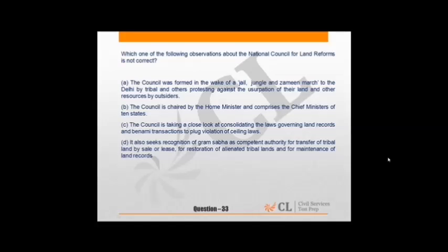So here we have to see which is not correct. So answer is B. This National Council for Land Reforms is basically chaired by the Prime Minister and not by the Home Minister, though it comprises the Chief Ministers of 10 states. So answer is B. B is incorrect.